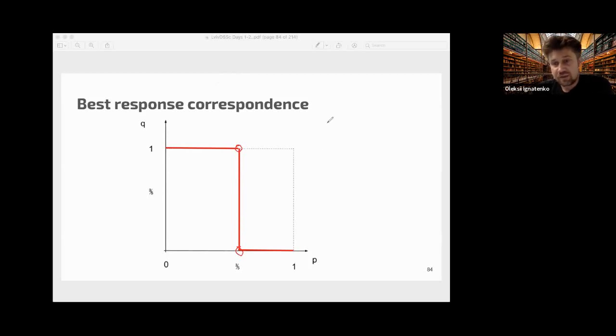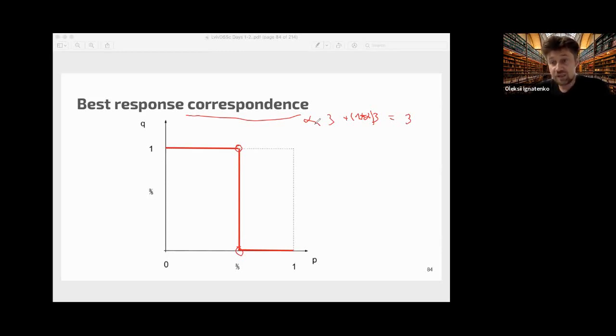If you have, like, number 3 and number 3, and you create any mixing of these strategies, with alpha and 1 minus alpha, then it will always be 3. So in equilibrium, all strategies give the same payoff. So this is this line, and that's why I use the term correspondence, because it's not actually a function.